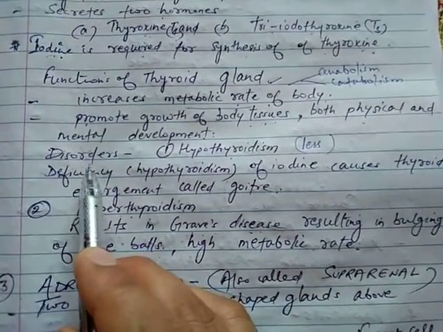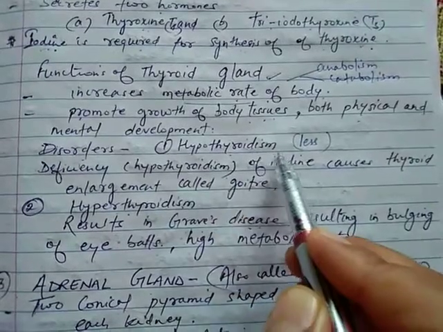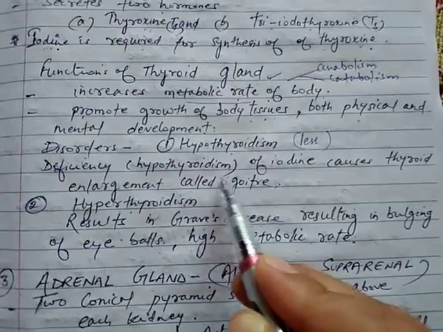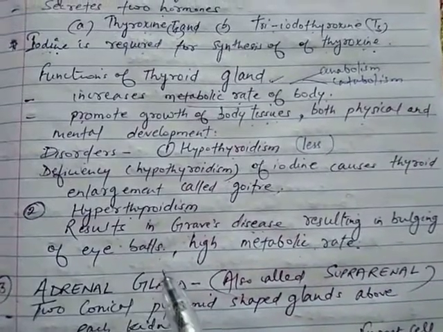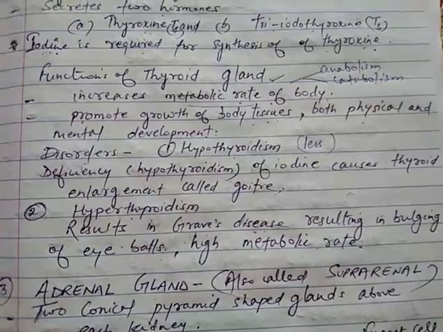Disorders means diseases. So hypothyroidism, whenever there is less secretion of thyroxine, it results in enlargement of the neck region. It is called goiter. इसको हम हिंदी में बोलते हैं घेंगा रोग. गले में क्या हो जाता है, एक सूजन सी आ जाती है.